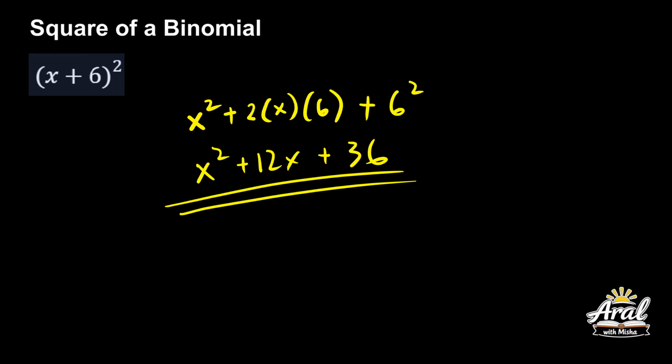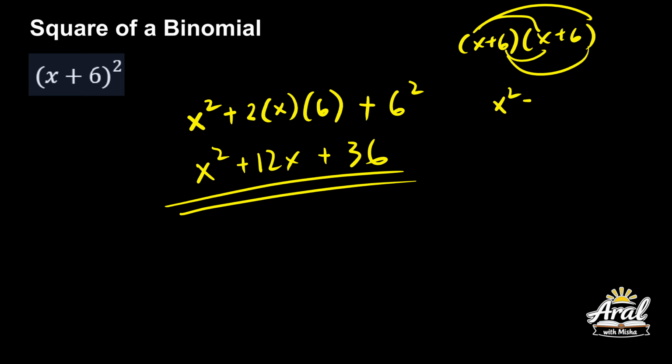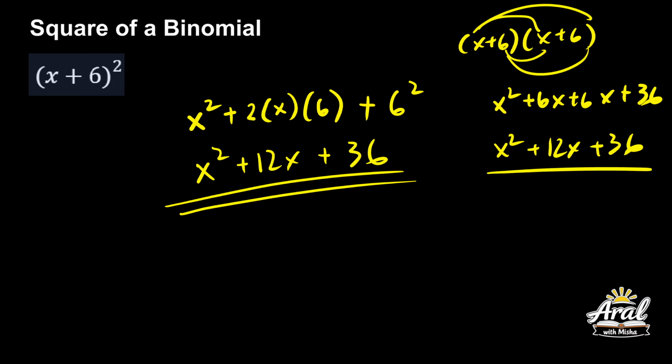Kapag gusto nyo double check, gusto nyo talaga yung long method natin, okay? Long method, x plus 6 times x plus 6. Magdi-distribute ka, isa-isa, okay? Or FOIL method. So, x squared plus 6x plus 6x plus 6 times 6 is 36. So, x squared plus 12x plus 36. Same lang, okay? Sa formula natin na a squared plus 2ab plus b squared. Ito po yung sagot natin, x squared plus 12x plus 36. Alright?